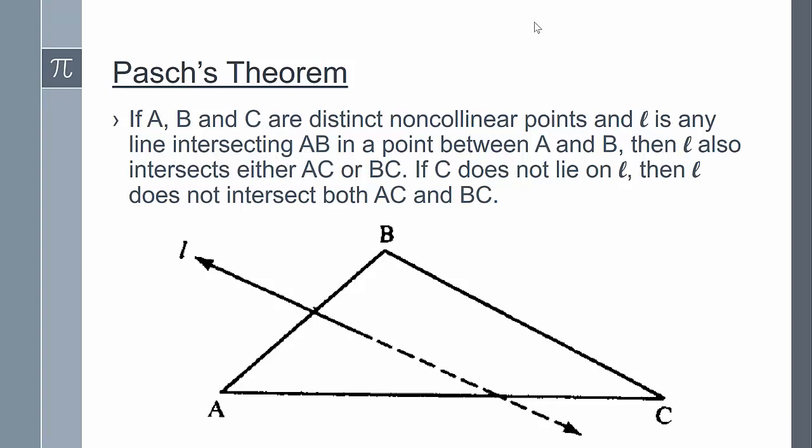Intuitively, this theorem states that if a line goes into a triangle through one side, it must come out through another side. The proof of Pasch's theorem is in the textbook as well.